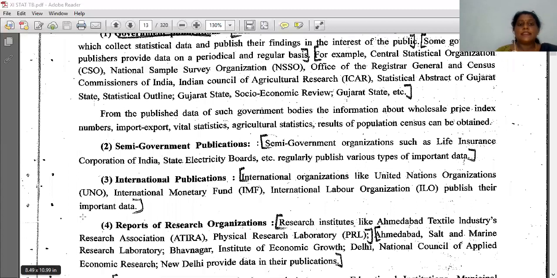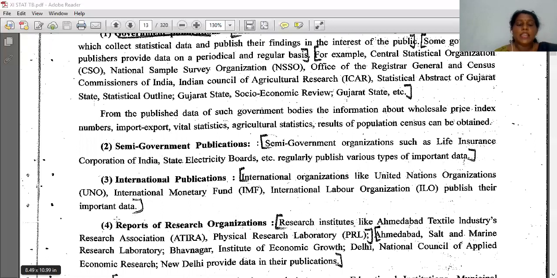Then second is semi-government publications. Semi-government publications such as Life Insurance Corporation of India and state electricity boards, etc. regularly publish various types of important data. Okay, then international publications, like United Nations Organization, that is UNO, International Monetary Fund, that is IMF, International Labour Organization, that is ILO.